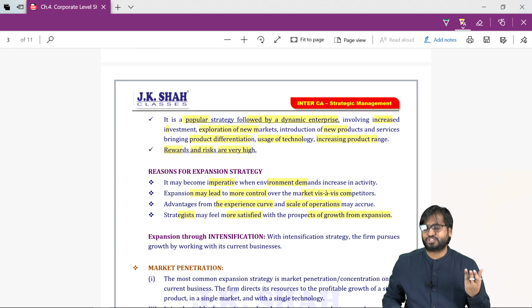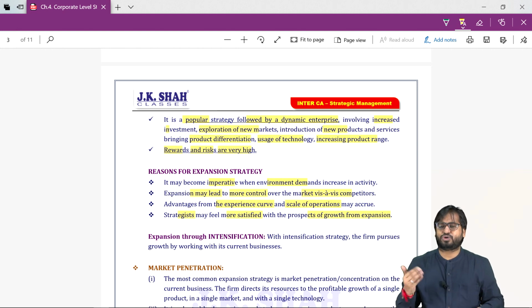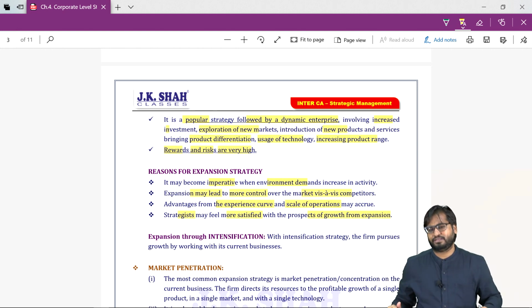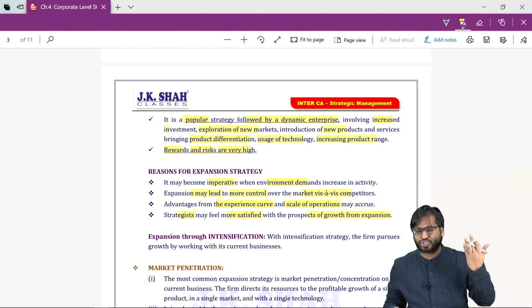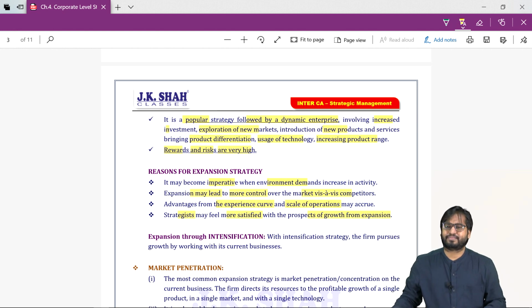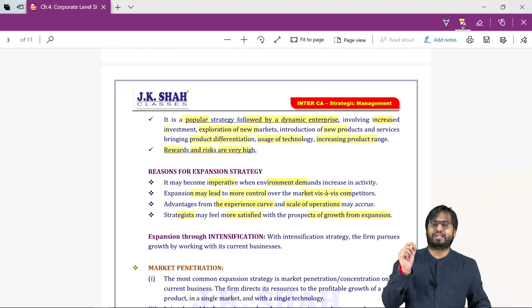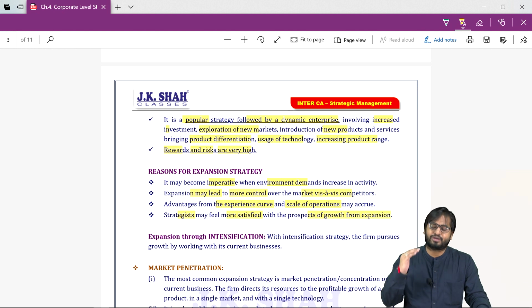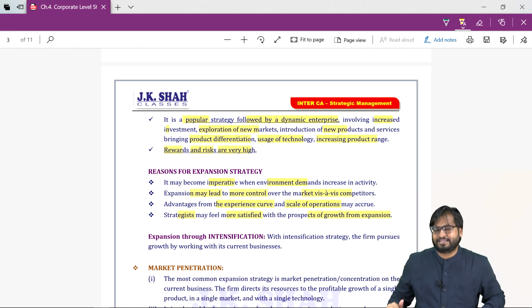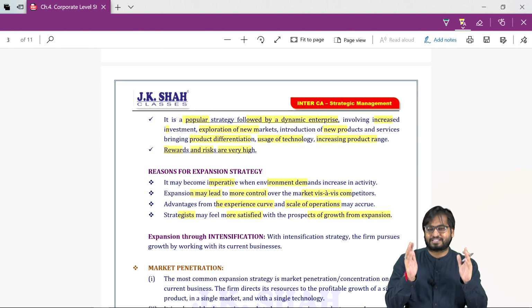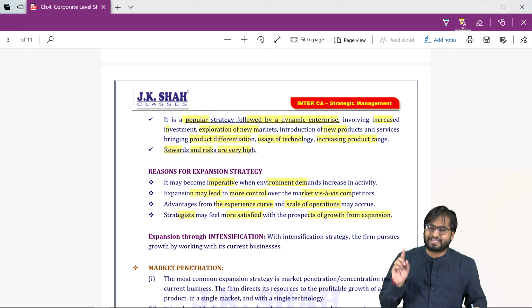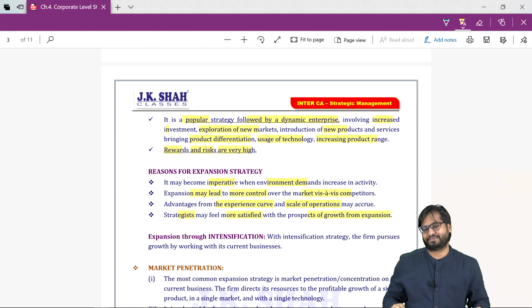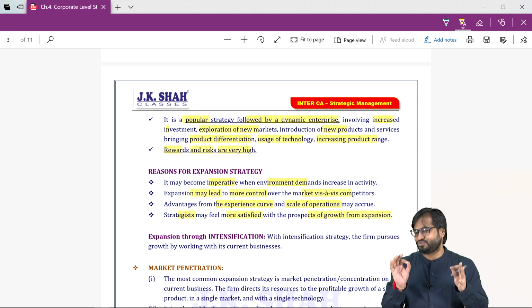For this strategy to work, you will have to increase your expenditure towards R&D. You will have to come up with new technological innovation. And this is also a strategy wherein moderate risk is required. Which sort of risk? Moderate risk. And this covers our market penetration, market development, product development. These three fall part of intensification. I hope you have understood this.